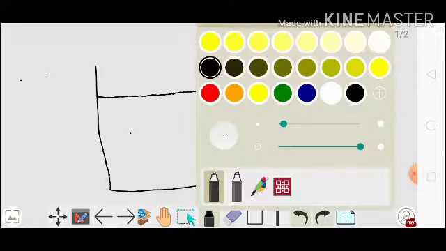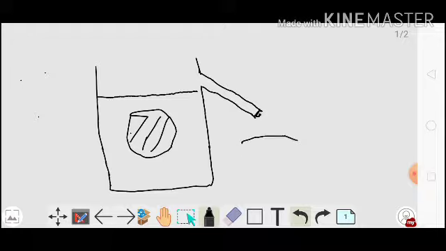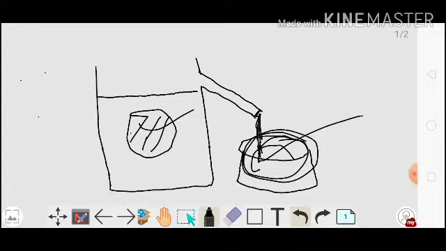This is called an overflow jar. First you have to fill the liquid up to this point, and whenever you immerse a solid into it, the level of the liquid will rise, and if you put another container here, the liquid will fall over here, and the volume of this liquid will be equal to the volume of this solid. You just have to measure the volume of this liquid, using another measuring cylinder.